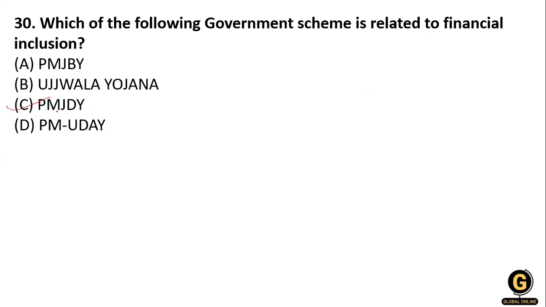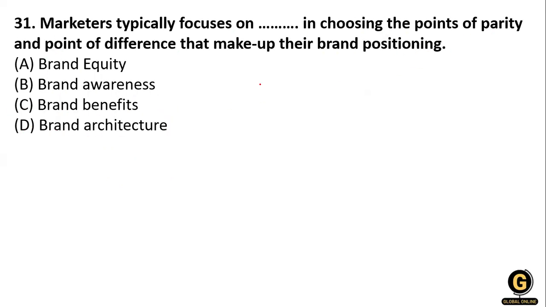Yes, PMJDY, Pradhan Mantri Jan Dhan Yojana. This is the government scheme related to financial inclusion. Jan Dhan Yojana is related to financial inclusion. Clear?